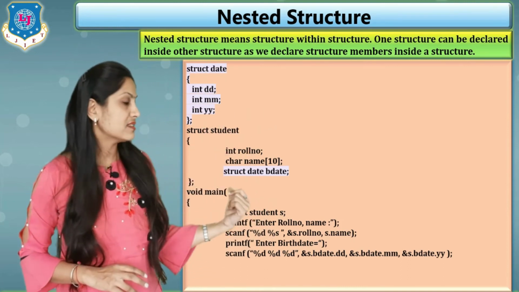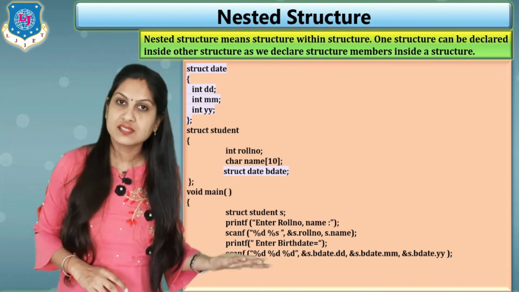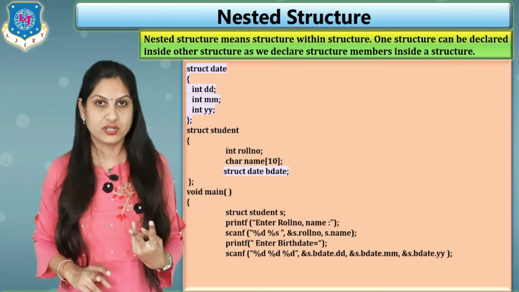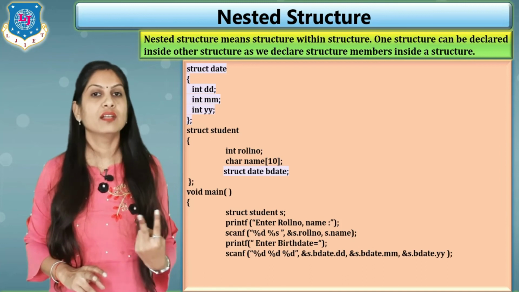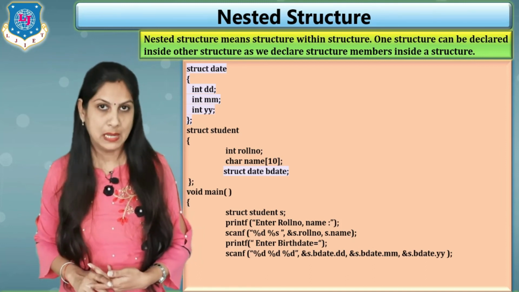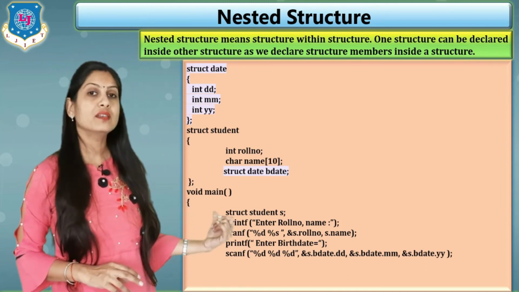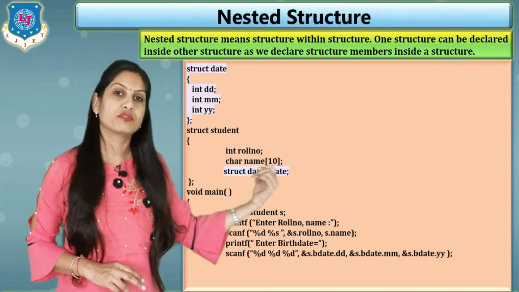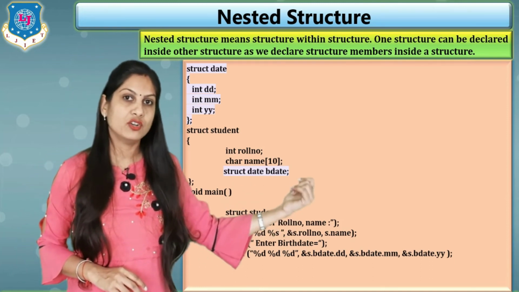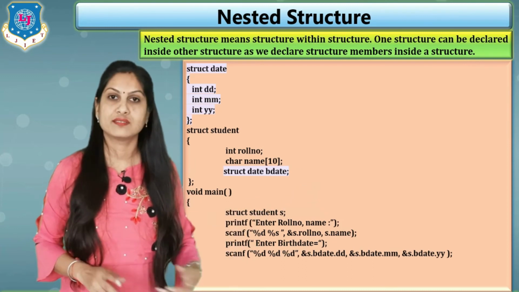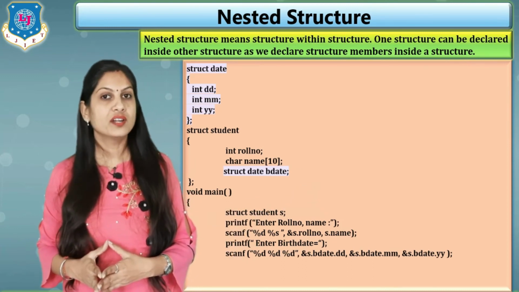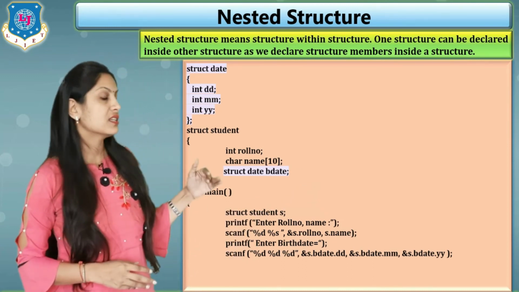Clear? So likewise when you are using the nested structure, you have to put the dot operator, separating each and every member. Clear? Then after dd we put s dot bdate dot mm, and the third one is s dot bdate dot yy. Clear? So this is the input from the user.